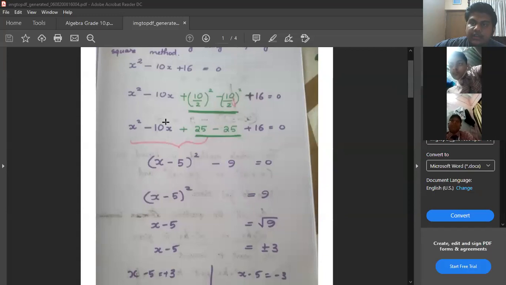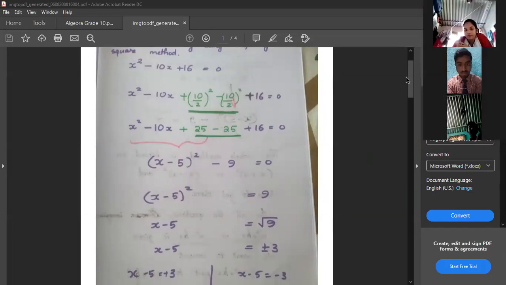Is it done? I want everyone to finish this. Then only I will continue, because it is important. Yashant, are you still writing? Finished? Everyone is finished? Can I move forward? Okay, I am going to move forward now. Those students who got it, please be patient, okay? I am going to explain it for the rest of the class.